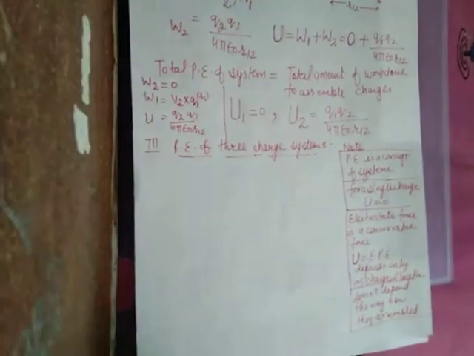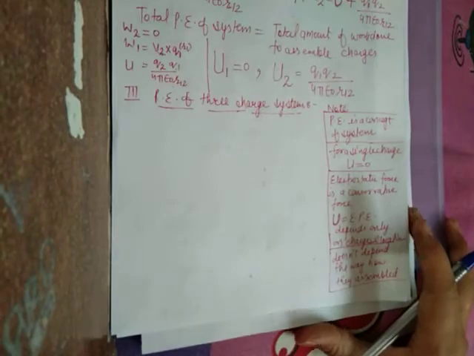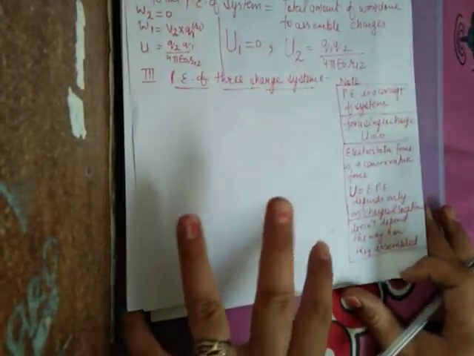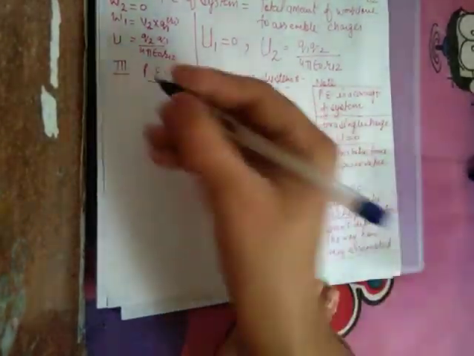Okay students, now we have to calculate the potential energy of a 3-charge system. What does it mean?